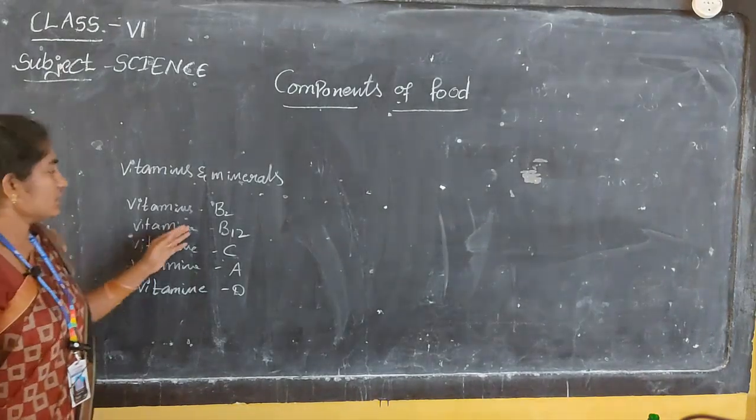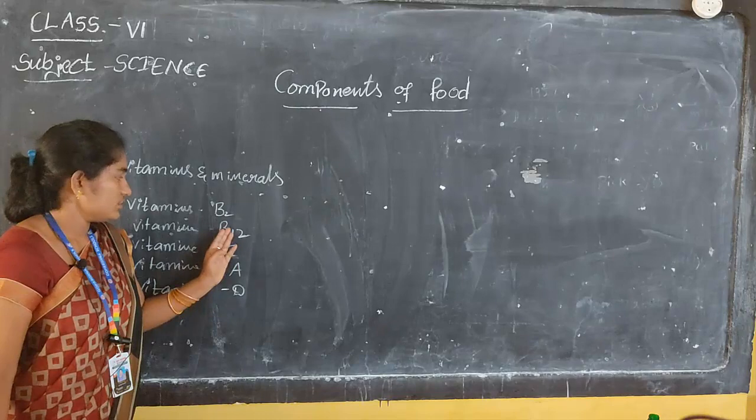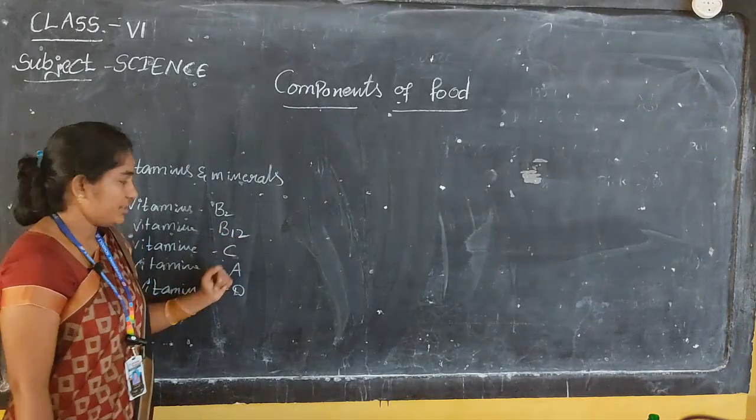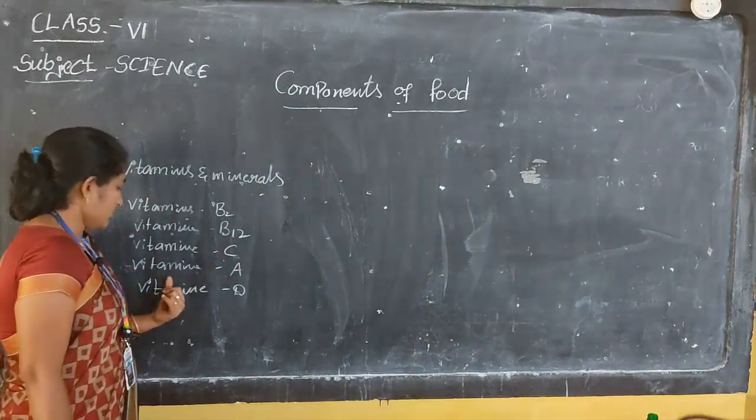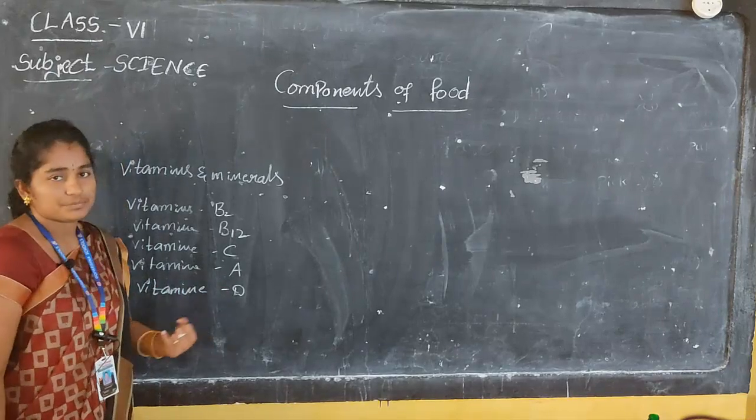The vitamins are B2, B12, this is cyanocobalamin, and vitamin C, vitamin A and vitamin D.